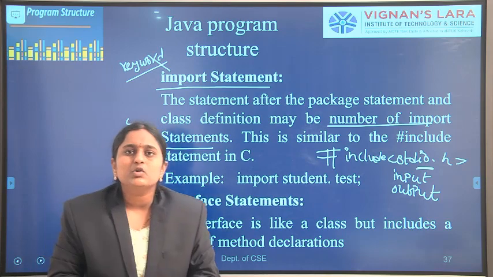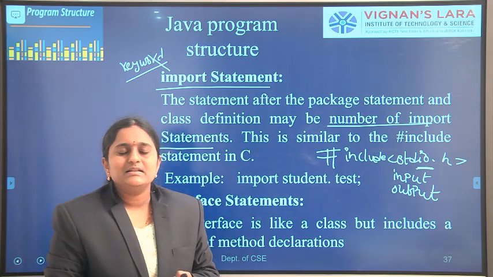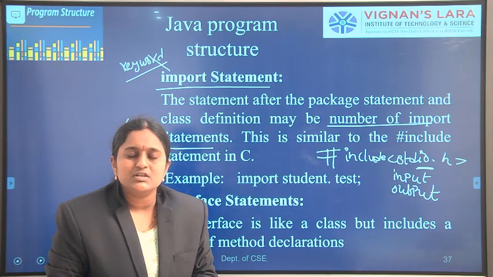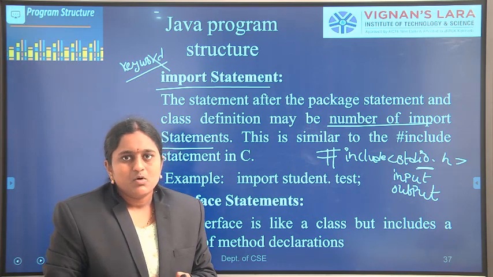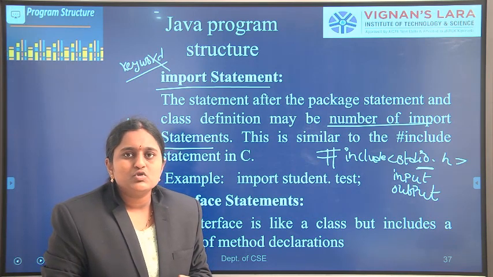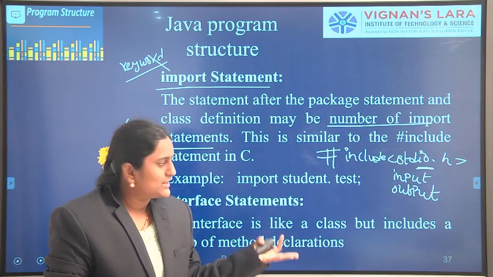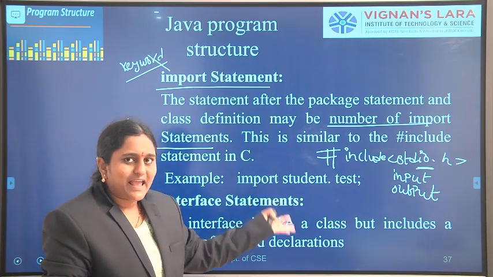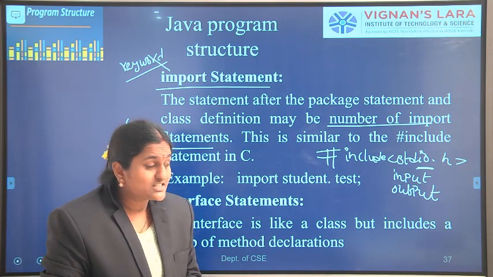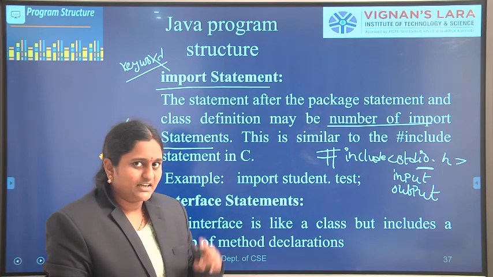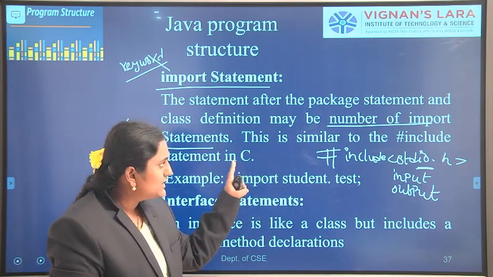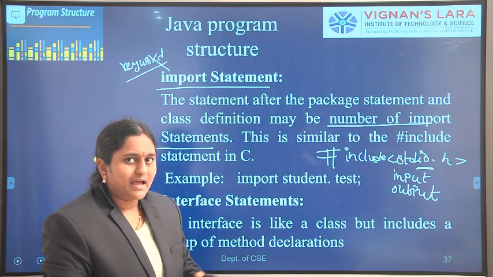Why am I including this header file? Because in our programming language, we can use input functions and output functions. For output we can use the printf function, and for input we can use the scanf function. These two functions are available in the stdio.h header file. That's why I am including this header file in C.